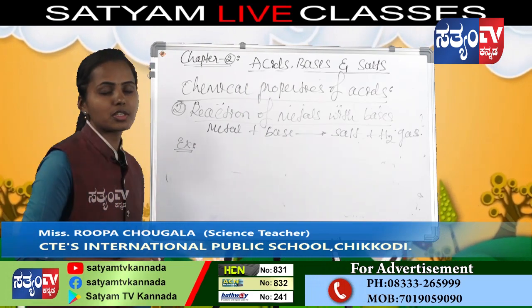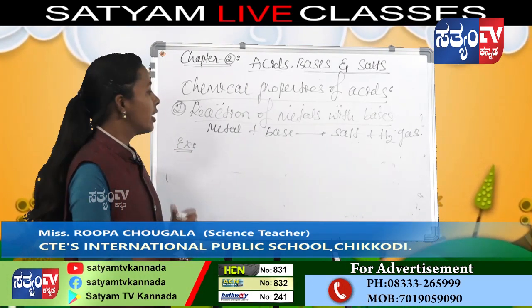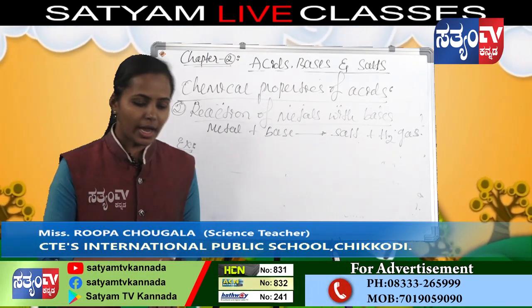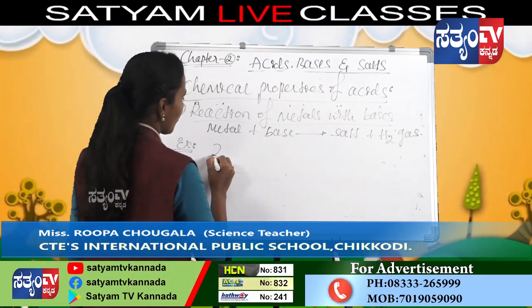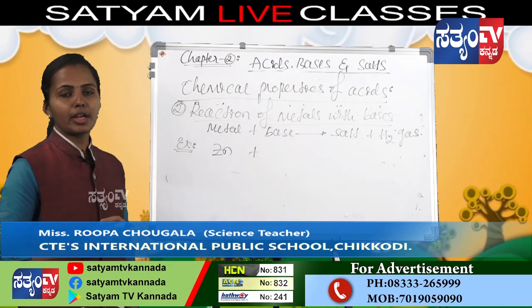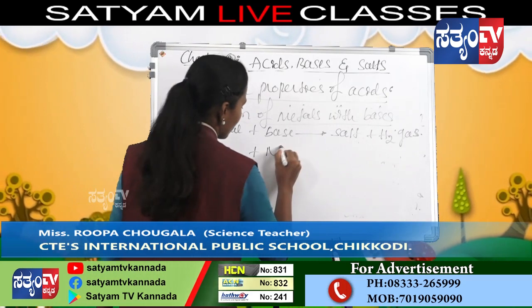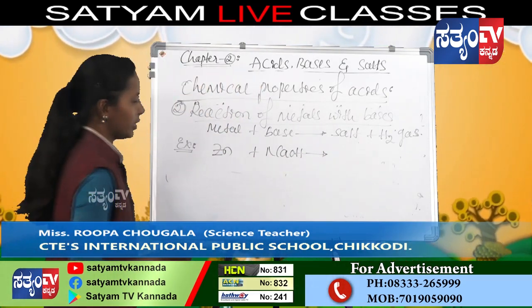Here also it is the same: when a metal reacts with a base, it gives salt plus hydrogen gas. Consider the metal zinc. It reacts with a base, that is NaOH.